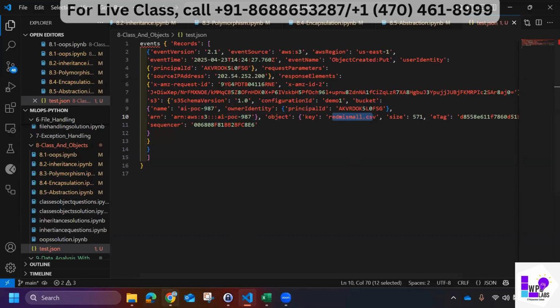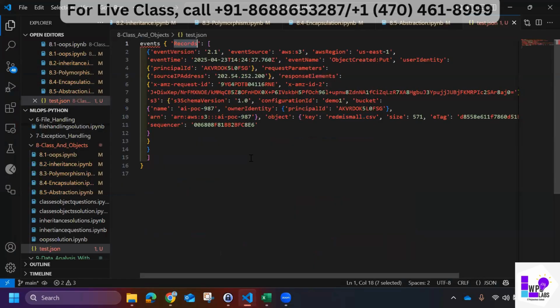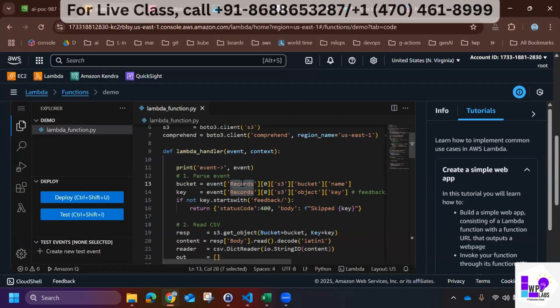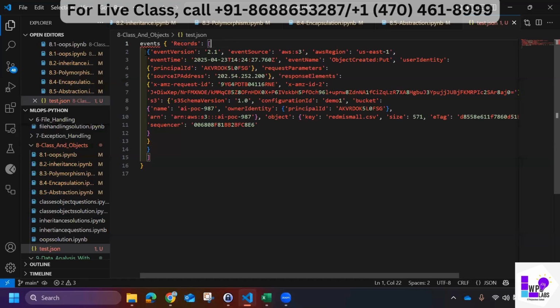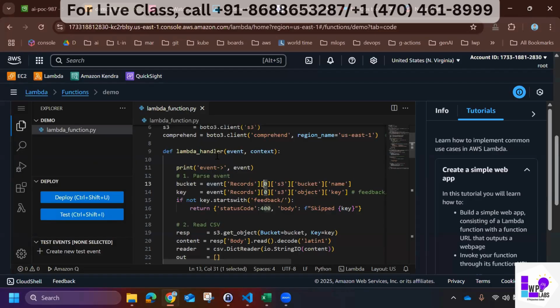How will I do that? Let me show you. In events, I have to call the big dictionary name, so event is my big dictionary. Then I have to fetch from Records. Records is a list, so I want to go to the first element. What is the first element? This complete thing is the first element. Then I want to point to S3. What is S3? If you go here, this is S3.